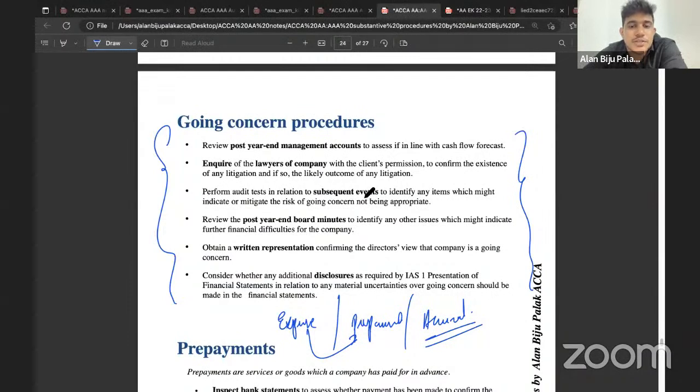Perform audit tests in relation to the subsequent events, right? To identify any issues in relation to the overdraft facility which might indicate the ability of the company to continue in going concern. Then you can consider reviewing the post board minutes to identify any issues in relation to the overdraft facility which might cause further financial difficulties for the company. You can obtain written representation confirming the director's view on whether the company will be able to get the overdraft facility to continue in going concern.